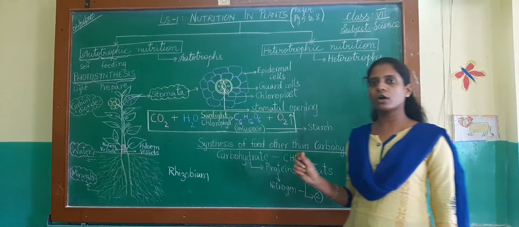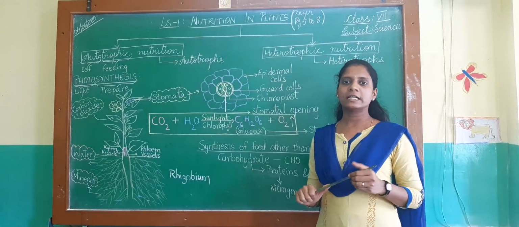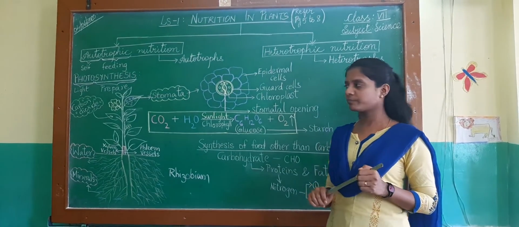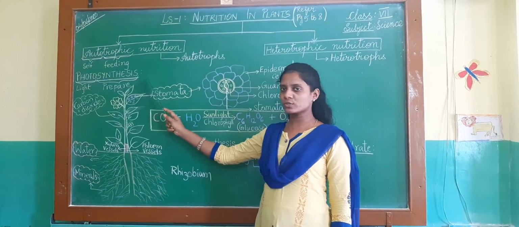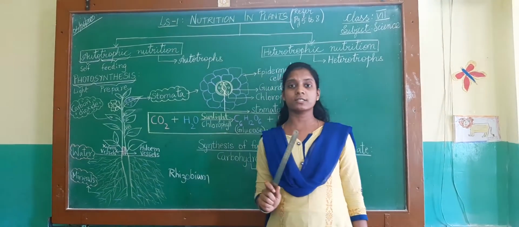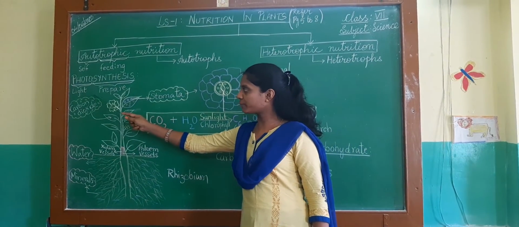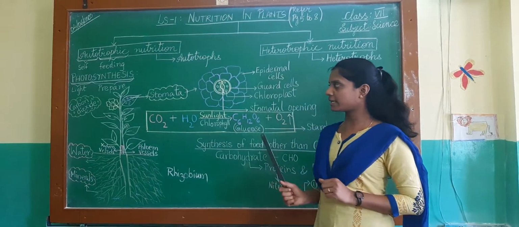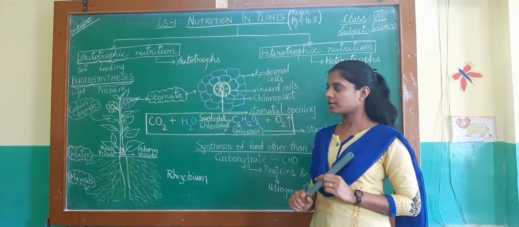Now we shall move on to the process of photosynthesis. We all know that green plants prepare their own food, but do you know how they prepare it? Green plants prepare their own food by the process of photosynthesis. The word photosynthesis can be divided into two parts. The first word photo means light and synthesis means to prepare. By this we can understand that plants prepare food in the presence of sunlight.